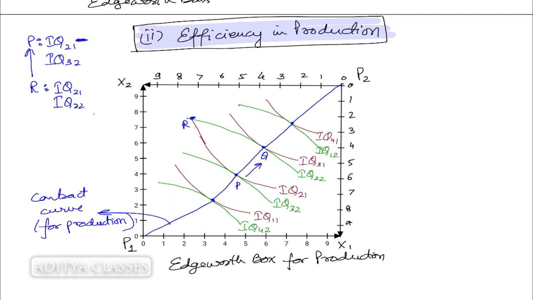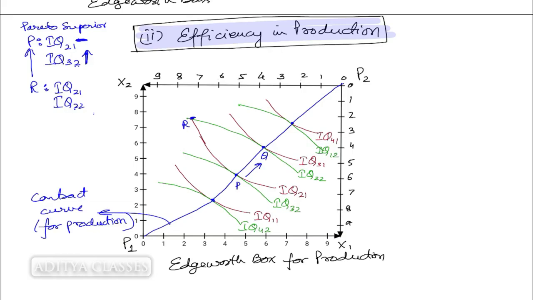So definitely he is better off. He was sitting at isoquant 2. Now the second producer is sitting at isoquant 3. So he is definitely better off. So against R, P is definitely a Pareto superior point.